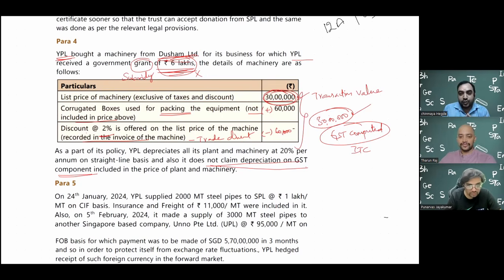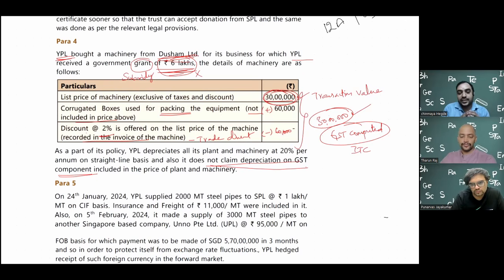Now as far as the grant is concerned, Ind AS 20 is same as AS 12. So Punarvas sir told that for the purpose of income tax, you subtract the grant from the asset, and you provide depreciation for the remaining amount. As far as accounting is concerned, they will give you a choice. You can show either policy. Policy 1, as Punarvas sir just told, 30 lakh minus 6 lakh. So on 24 lakh, you provide the depreciation at 20%, over the remaining 5 years.